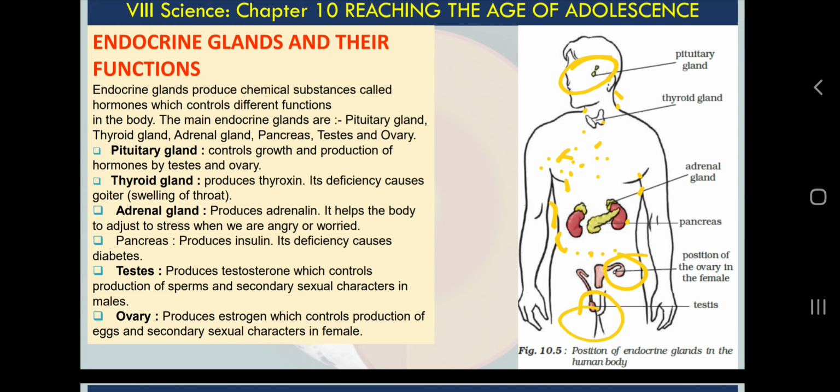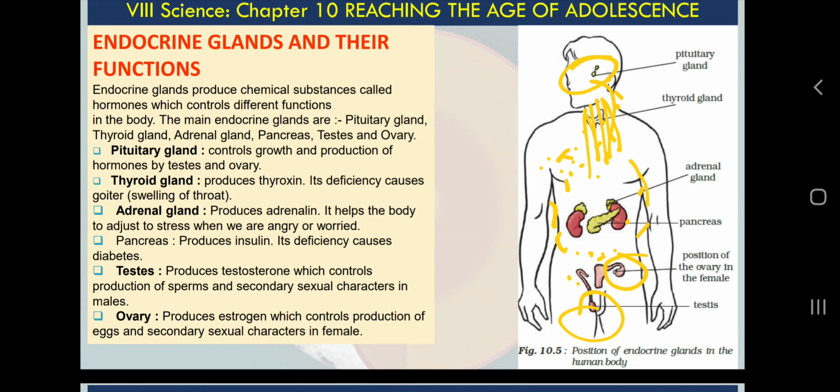Okay, how will they respond to these chemicals? See, at the time of puberty our brain knows somehow. Okay, one organ is there in our brain, which is called hypothalamus. So our brain knows our body condition. According to our body condition, when we are 12 years of age, 13 years of age or 14 years of age, this pituitary gland will secrete more hormones. Which type of hormones? They are called LH and FSH hormones. You will learn in upcoming classes.